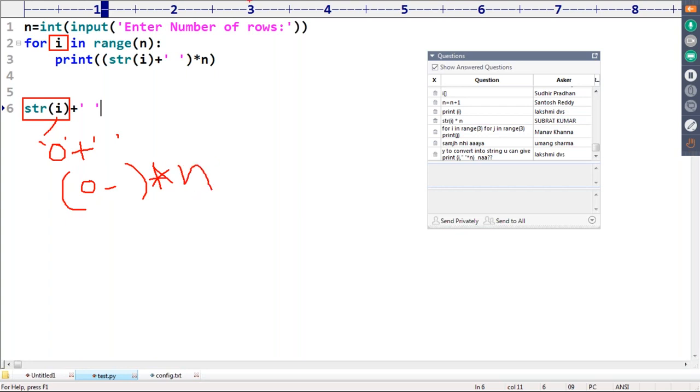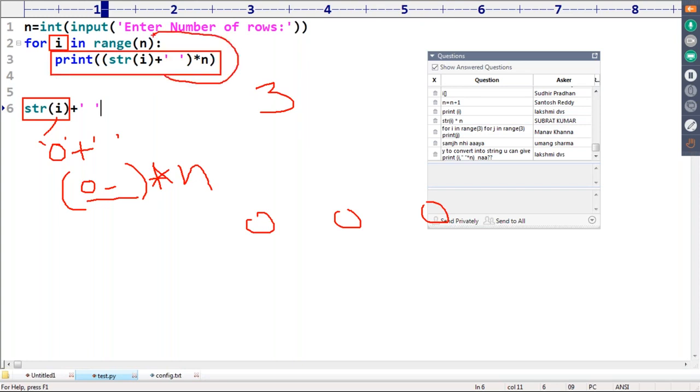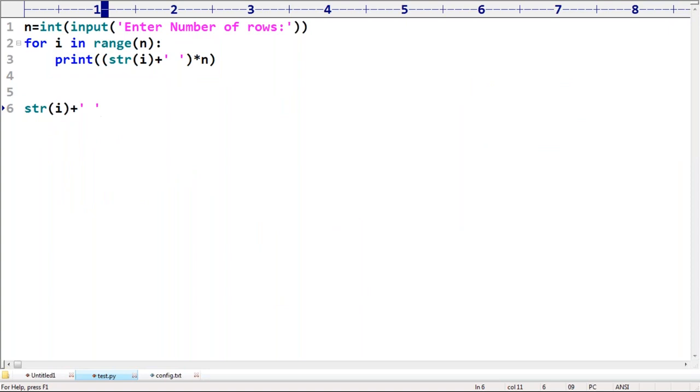This total, how many times we have to take, sir? N times. If you are taking 3, then first time I value is 0: 0 space, 0 space, 0 space. First time for loop completed. Now next time I is equal to 1. I value is 1: 1 space, 1 space, 1 space. Next I value is 2. Then automatically 2, 2, 2 like this. Yes, are you able to understand, right?